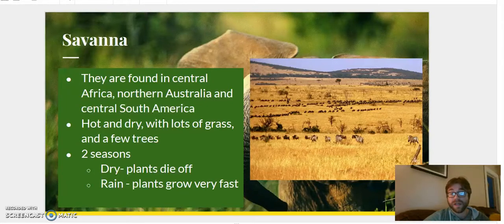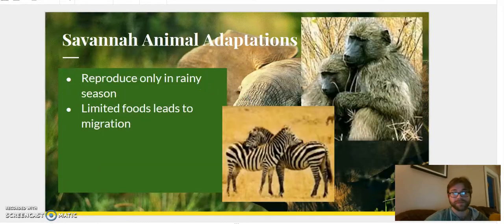During the dry season, a lot of plants tend to die off. We don't have a lot of water, and a lot of animals tend to migrate during the dry season. During the rainy season, plants grow very fast, and animals start reproducing. Plants start producing fruits. The whole savanna comes alive when the rain comes. Everything is taking advantage of this water that shows up. And because of that, animals tend to reproduce in the rainy season. They have more resources. They have water. They have more food. It's safer for their babies, right? Their babies will have access to water and food.